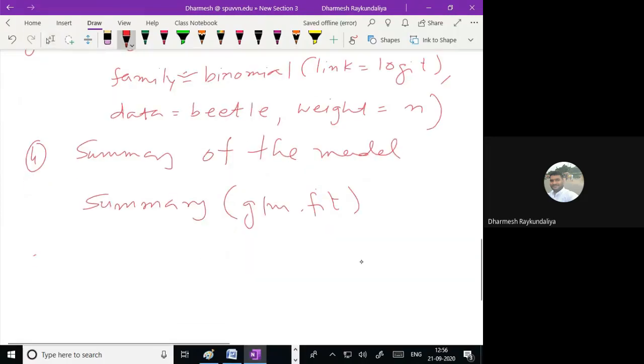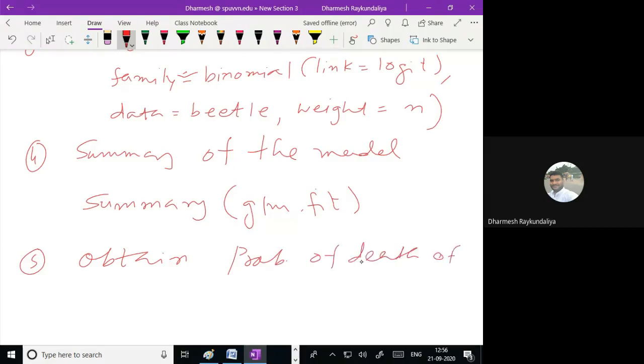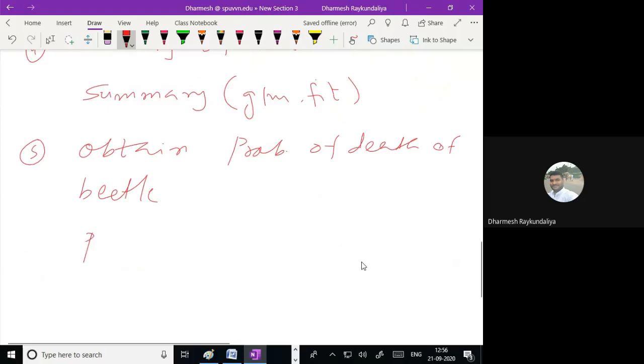Okay, then fifth, obtain the probability of death of beetle. How to obtain? It is nothing but p cap equal to e raised to eta upon 1 plus e raised to eta. And what is the eta here?